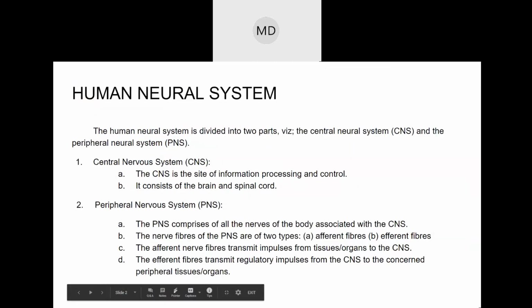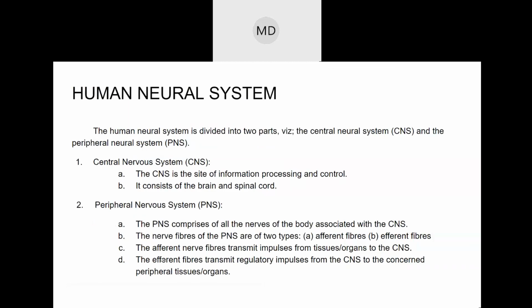Okay, so the next is efferent fibers. Efferent fibers are the complete opposite. That is, from the brain to the sense organs, or to the tissues and organs. Like, it is hot, right? So the hand sends a signal to the brain. The brain processes the information, and then sends a signal back to your hand to remove it from the hot object. The signal sent from the brain to your hand is carried by efferent fibers. Is it clear?